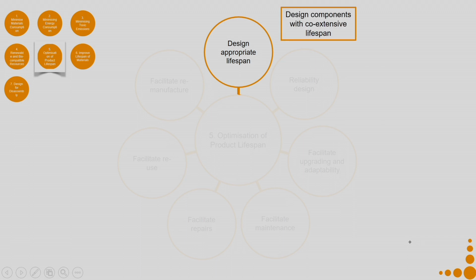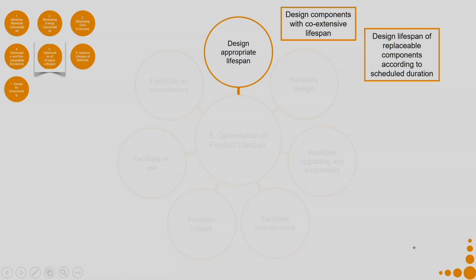Some examples. Design components with coextensive lifespan. So, I know that a particular product's lifespan is say 20 years. So, I will try to design different components into it which might also have a long lifespan. Say if I know that my whole product only has a 5 years lifespan, but I have a component in it which has 20 years of lifespan, then I should have some mechanism in which I can collect this component which has 20 years of lifespan after the product is no longer useful. Otherwise, I am wasting the material consumed, the energy consumed in the creation of that component.